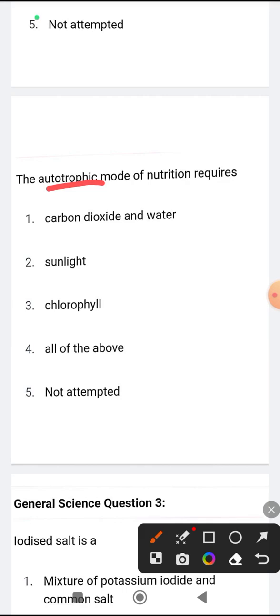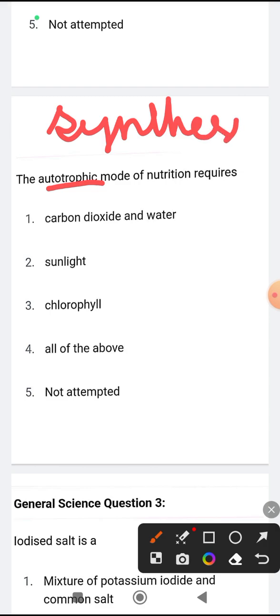No, not like that. The correct word will be synthesis. The organisms who synthesize their own food are known as autotrophic organisms, just like a few fungus and plants. Okay, plants do what? Plants make their own food.